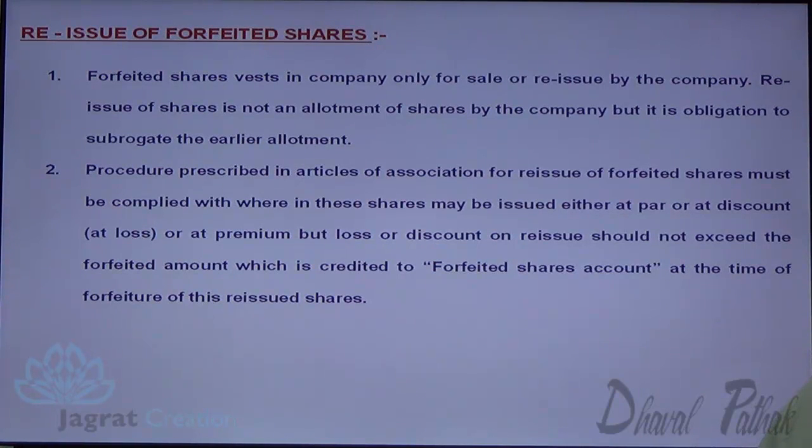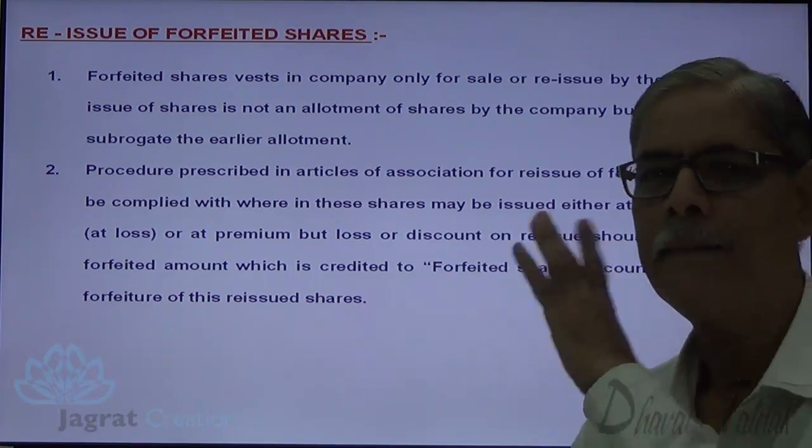But the loss on discount on reissue of shares should not exceed the forfeited amount which is credited to the share forfeiture account at the time of forfeiture of these shares. This is a very important concept.